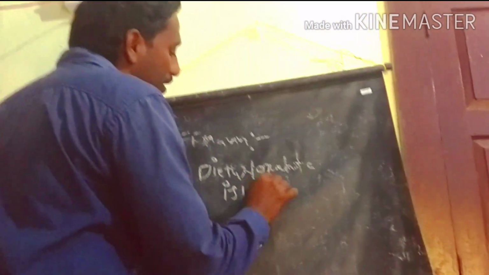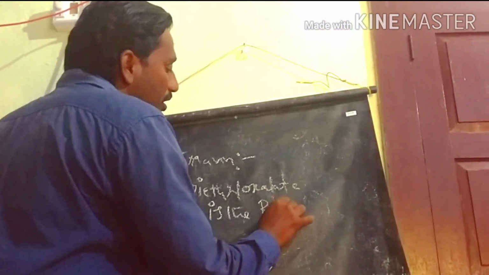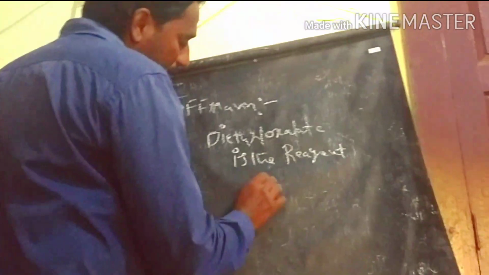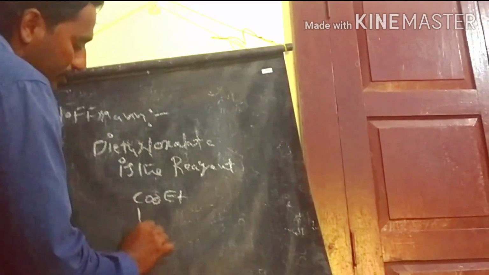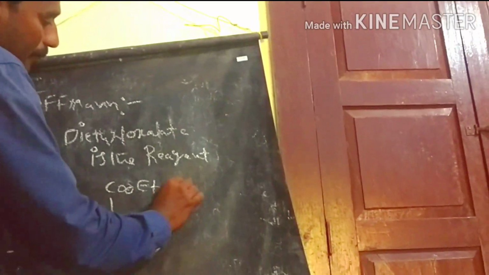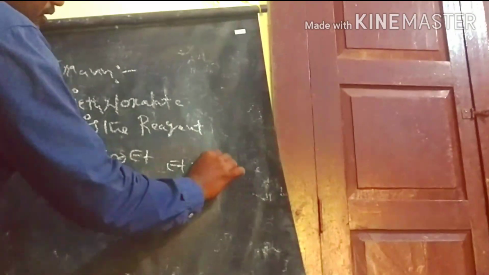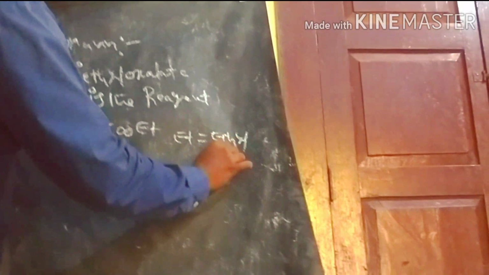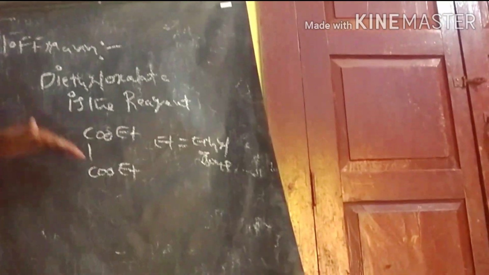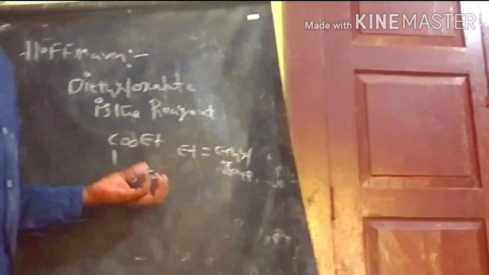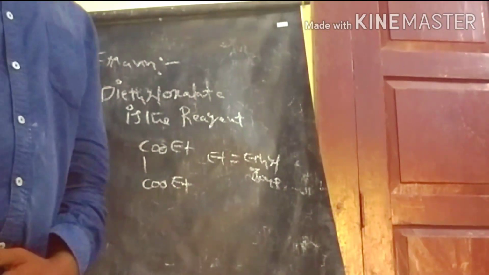Let's see what is happening. This is the diethyl oxalate reagent, where Et means ethyl group. This is the reagent we use to separate the primary, secondary and tertiary amines.